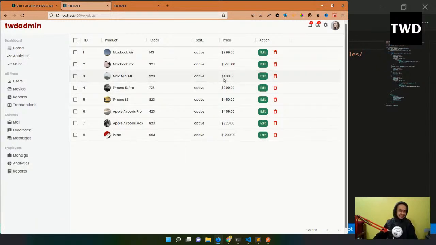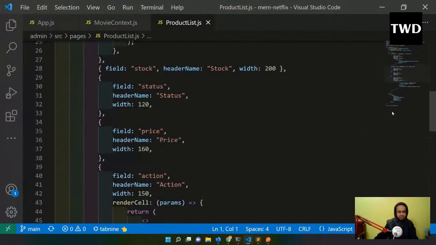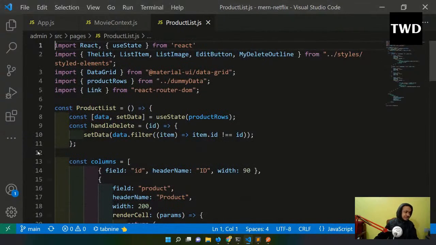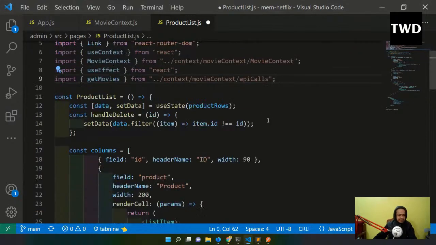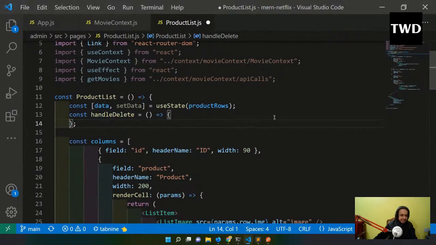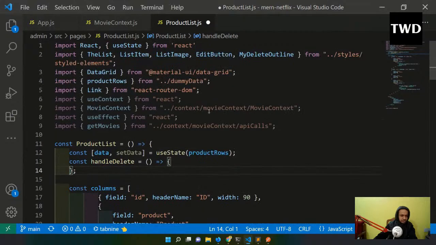All this data is coming from our local dummy data, but now we are going to change it. Okay, so now we are going to change the product list, but this is now movie list. We should have changed it. Okay, but it's okay. So now we are going to add first some of the things here. I'm going to add useContext and MovieContext and useEffect and getMovies. And then in the product list I'm going to have here, come here. And one more thing, the handleDelete will now be used in a different way. So I will actually remove handleDelete. And even the data, we are not getting the data now from product rows, which is like dummy data. We are not getting it from here, we're getting the real data.